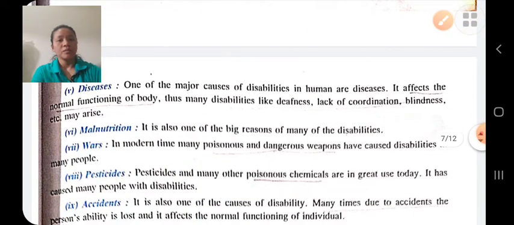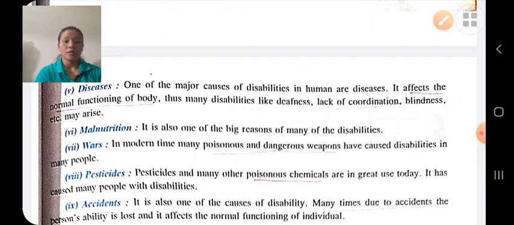Malnutrition is also one of the big reasons for disability. Due to malnutrition, if he does not get proper nutrients, then it may also lead to disability.